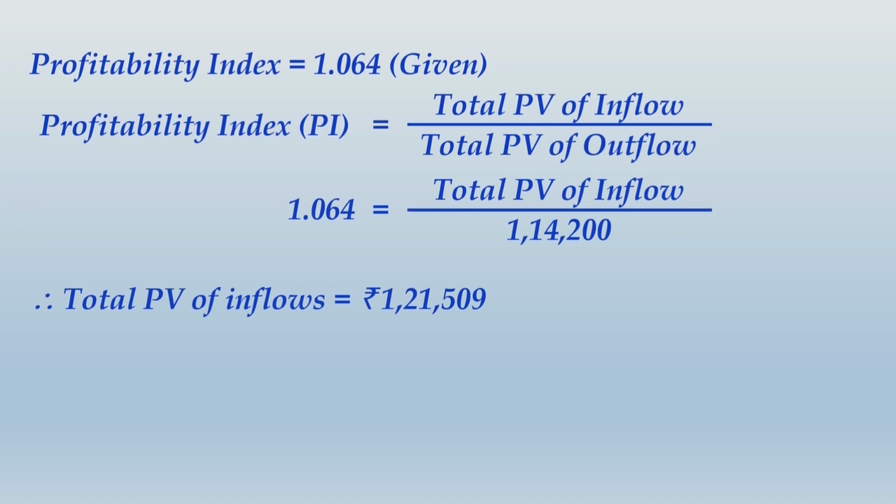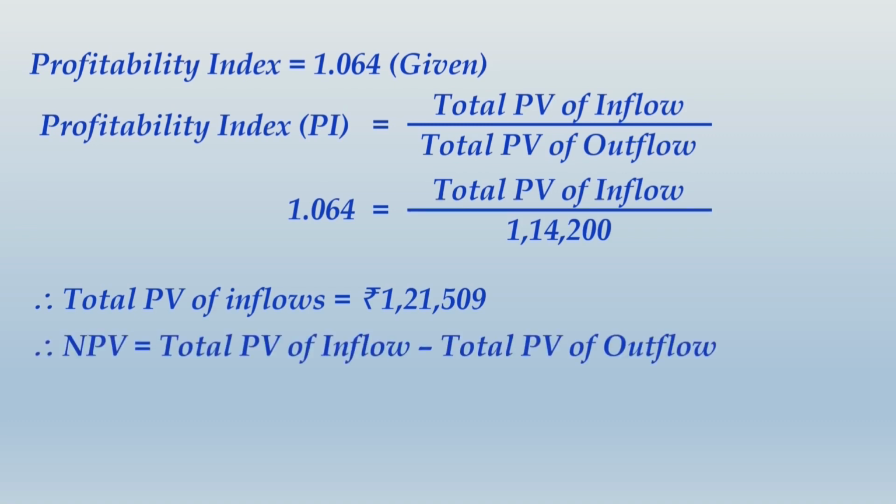From this, if you subtract the cost of the project, you will get the NPV. So NPV is nothing but total PV of inflow minus total PV of outflow, and that would be 1,21,509 minus 1,14,200. That comes to rupees 7,309 as NPV. Now one very important factor, to know what is the cost of capital, we need to know what is the discounting rate, and for that purpose the total PV of inflow, which we have just computed as 1,21,509, will be the base point.